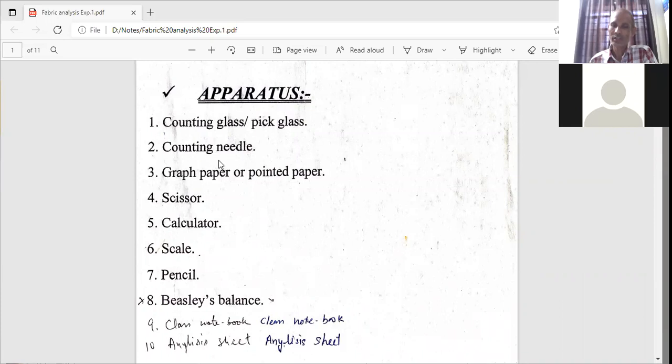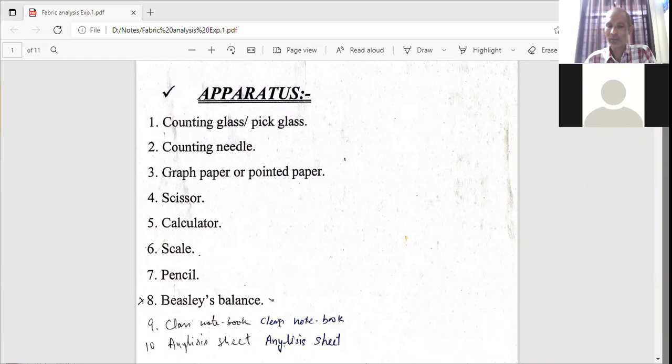Counting needle, which is a needle having a handle of wood at the back side, helps in the analysis process. This is also costing around 1 rupee. Graph paper we are already using in the theory subject. Scissors to cut the threads or fabric at different stages. Calculator for calculation purposes, scale for measuring purposes, and pencil, pen, etc. One balance apparatus we are using in the lab, particularly for measuring the count of the threads at fabric stage.